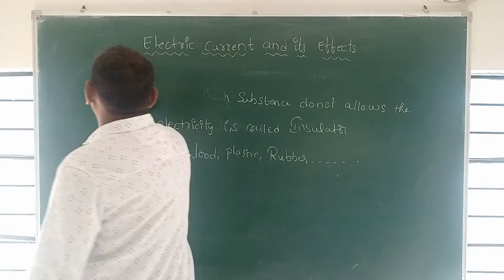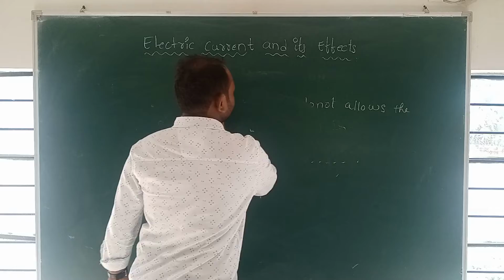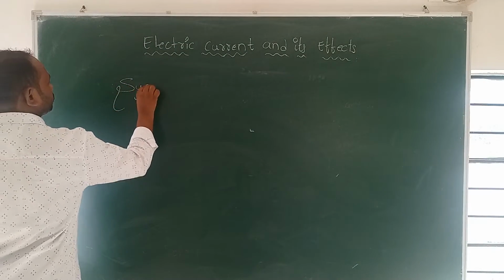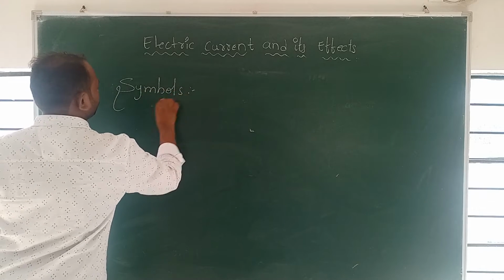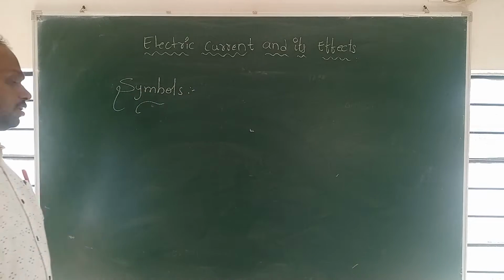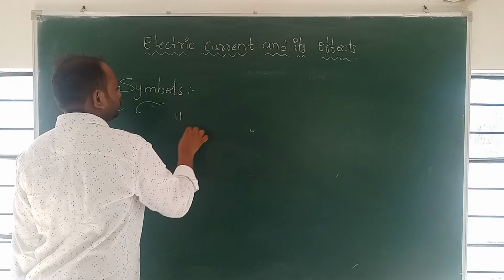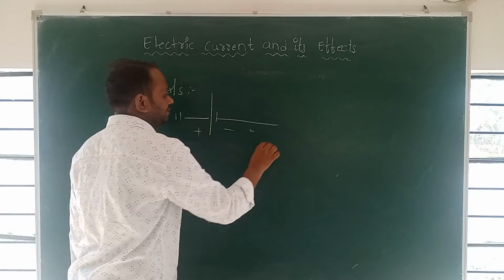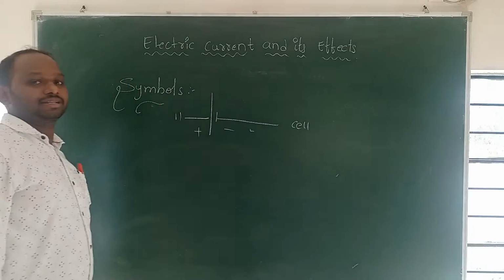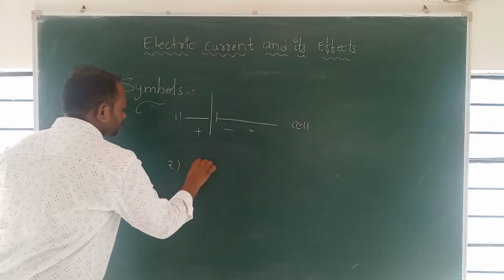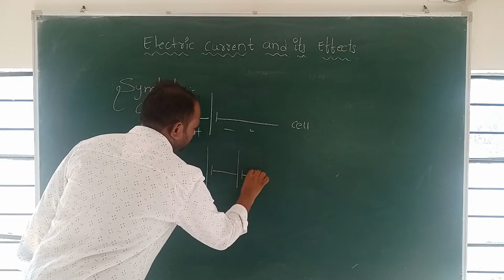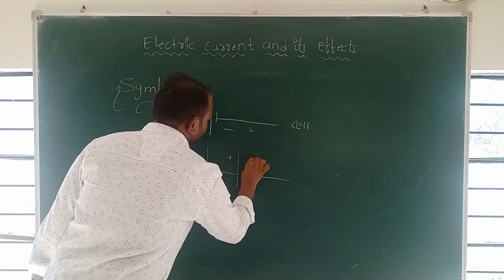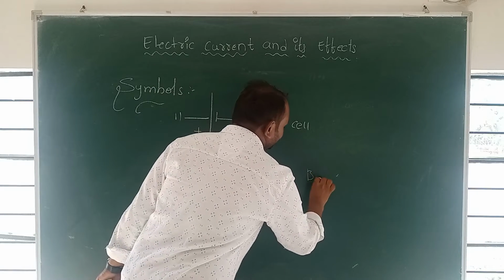In this lesson, we are using some important symbols that I will explain. First of all, this one is the cell. Second one, plus minus, plus minus. This one is the battery.